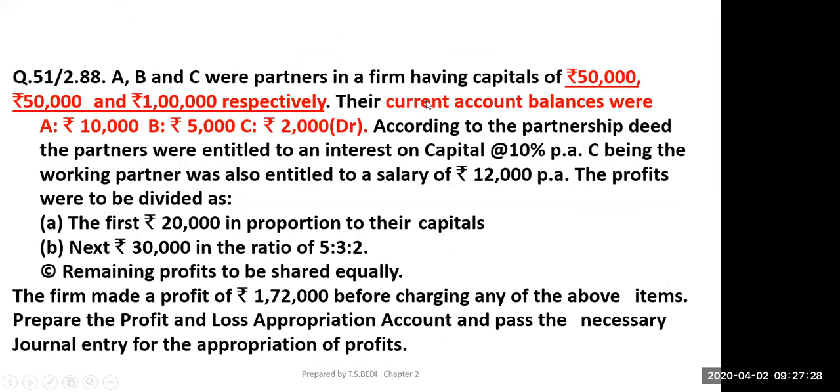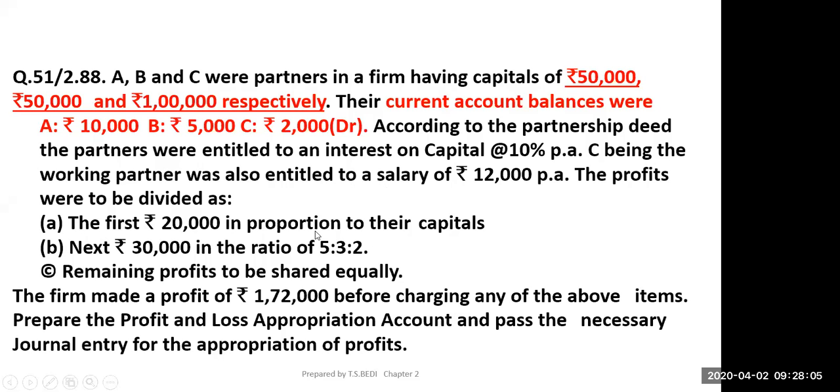Now question number 51, page number 2.88. Now there are three partners and their current account balances are shown in this. Their capital accounts are these and current account balances were these. Now in this case, A is given 10,000, B is 5,000, but C is given a debit balance of 2,000. It means it has a negative balance. According to the partnership deed, the partners were entitled to interest on capital at the rate of 10% per annum. C, being the working partner, was also entitled to a salary of rupees 12,000 per annum.